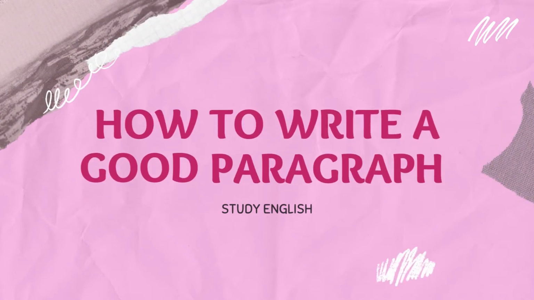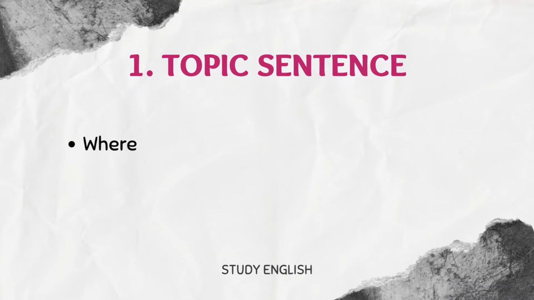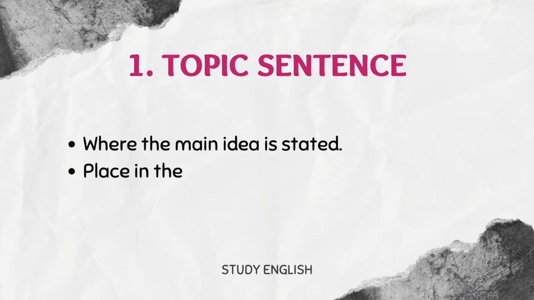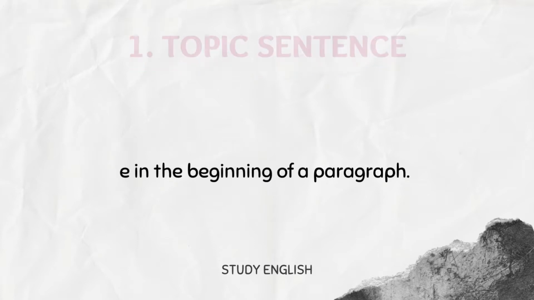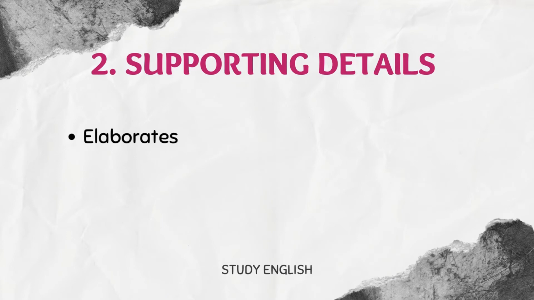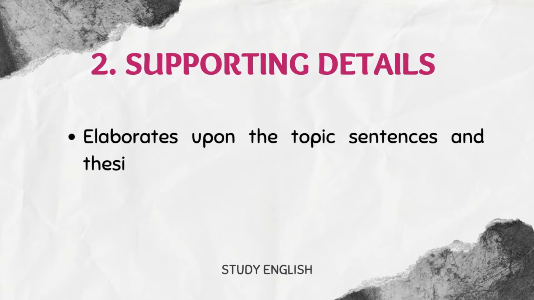How to write a good paragraph. First, topic sentence is where the main idea is stated. It's placed in the beginning of a paragraph. 2. Supporting details elaborates upon the topic sentences and thesis.